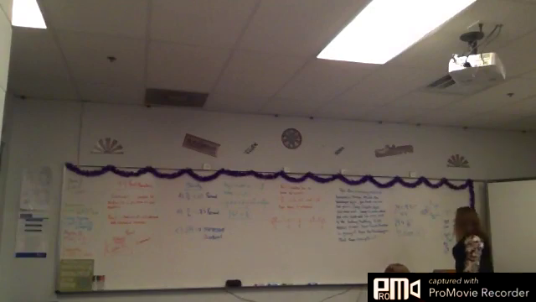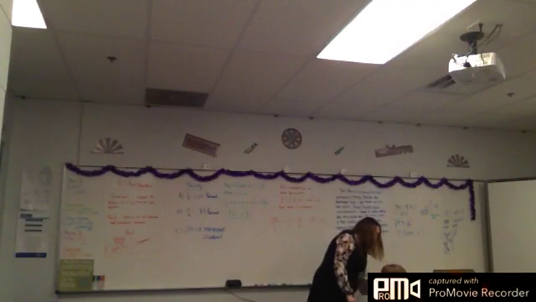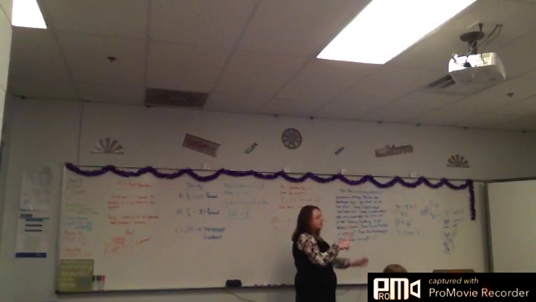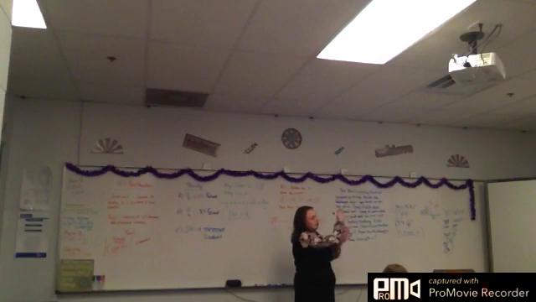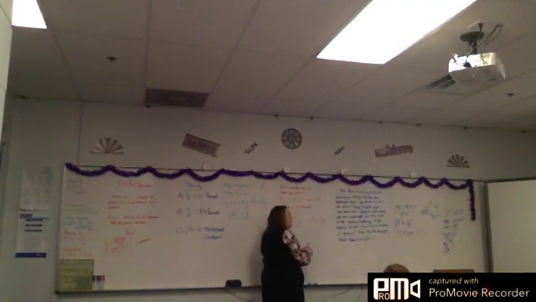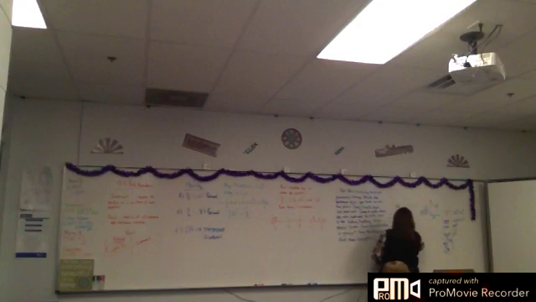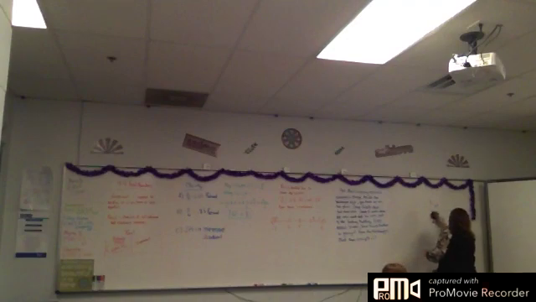Or how much further is group A from the Washington block than group B, correct? Okay, so we're looking for the difference. So we're looking for those hypotenuses, because if I find those, I'll know which one's further away, because that hypotenuse is a direct route to the starting point, yes? Okay, so for group A, how do I set that up? It'll be A squared plus B squared equals C squared. Okay, and what's my A and B? Your A is 200, and your B is 800, so it's 200 squared plus 800 squared equals C squared.